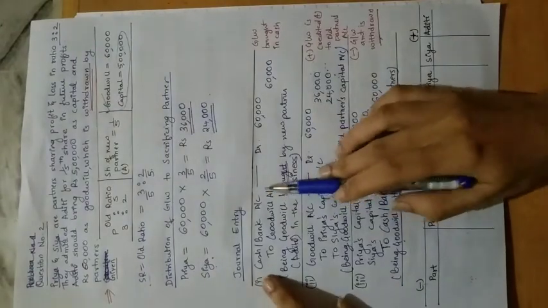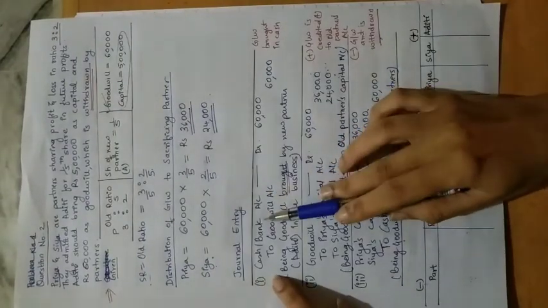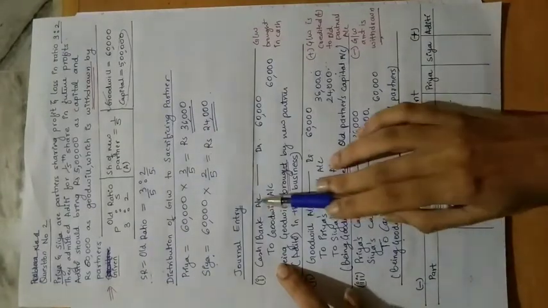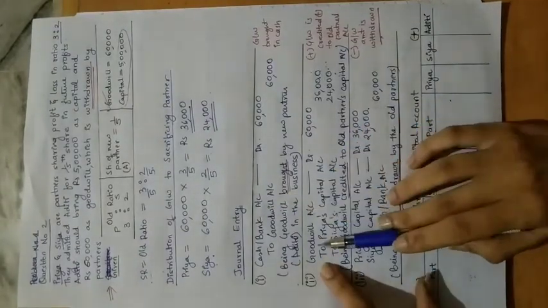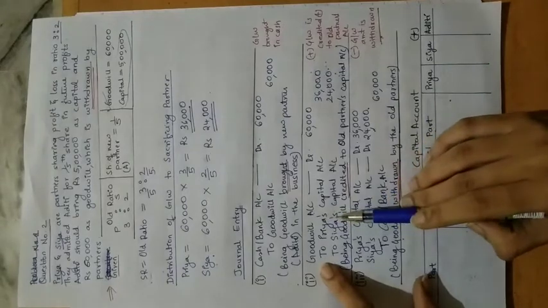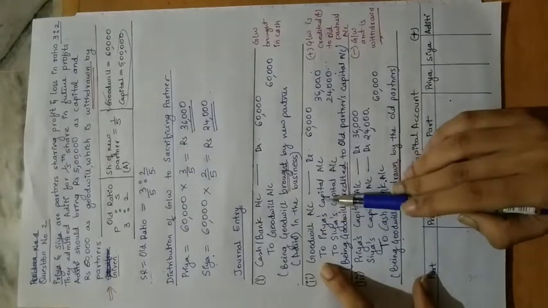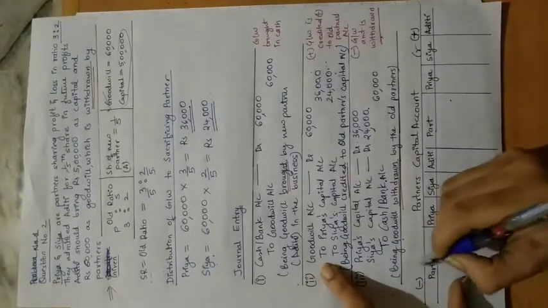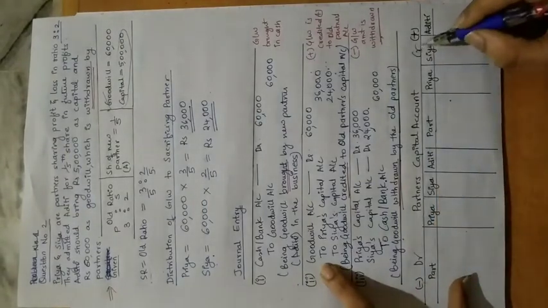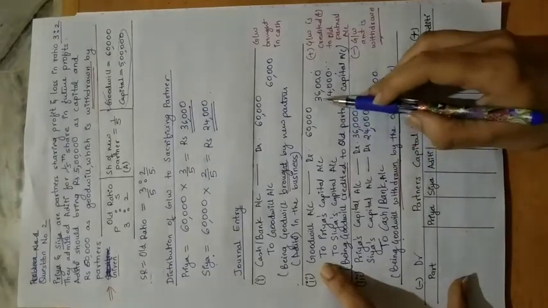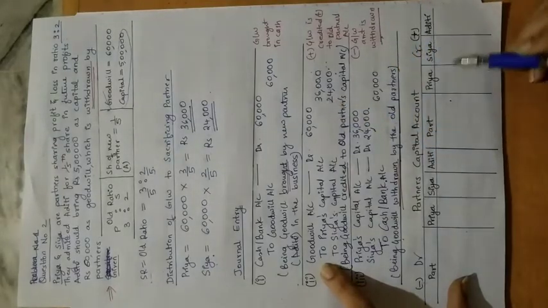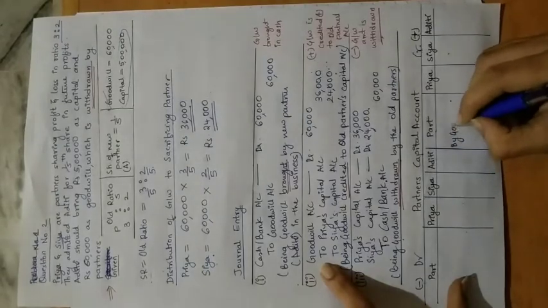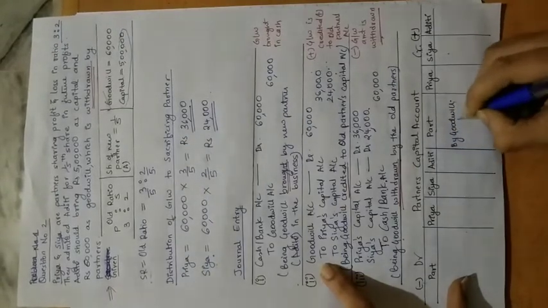Okay. Now how can we write? In this entry there is no partners' capital account, so this entry will have no effect on the partners' capital account. Let's go to the second entry. In this entry there are partners' capital accounts, wherein we have credited the partners' capital account. That means this amount we have added to the partners' capital account. So how can we write it? By goodwill account.